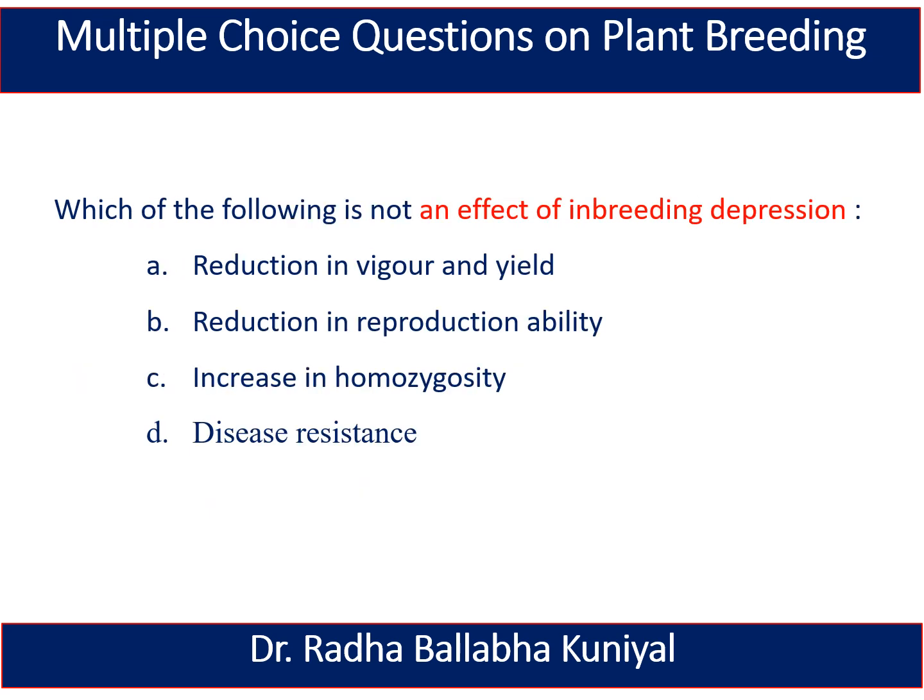The next question is: which of the following is not an effect of inbreeding depression? A. Reduction in vigor and yield. B. Reduction in reproduction ability. C. Increase in homozygosity. And D. Disease resistance. Here the right answer is disease resistance.